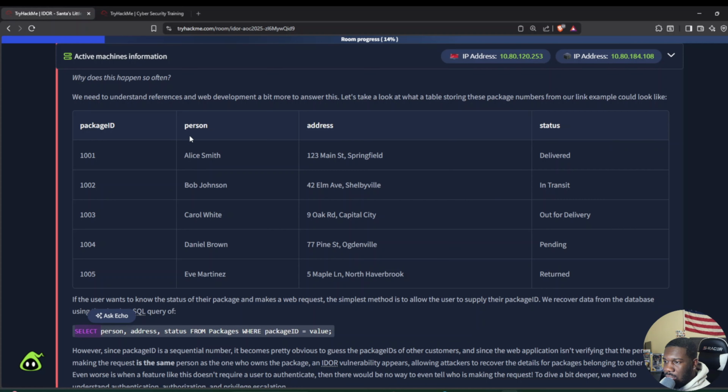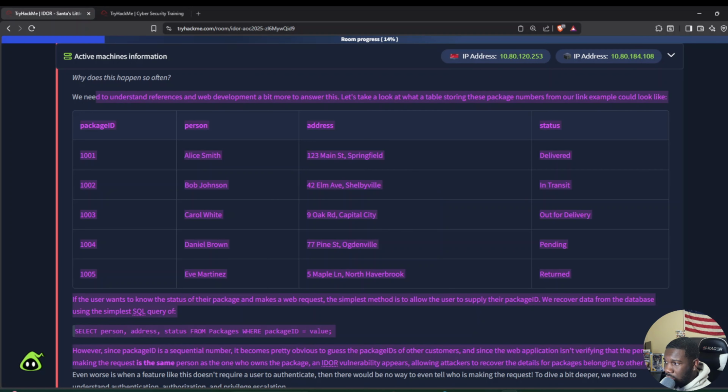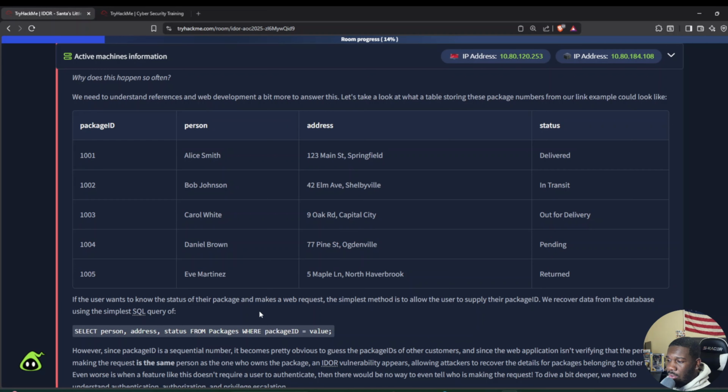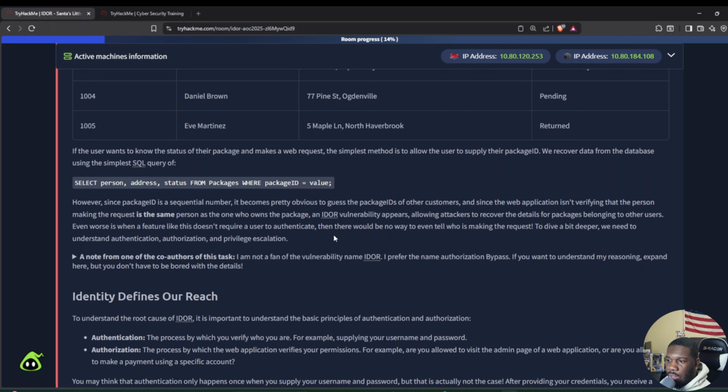It's going to select the person, Alice Smith. It's going to select your address, and then it's going to get your status from packages. Packages is what this table is. And then where package ID equals 1001. So basically it's saying that it's going to get all the information from whichever package ID is being equaled here, whichever one is the value.